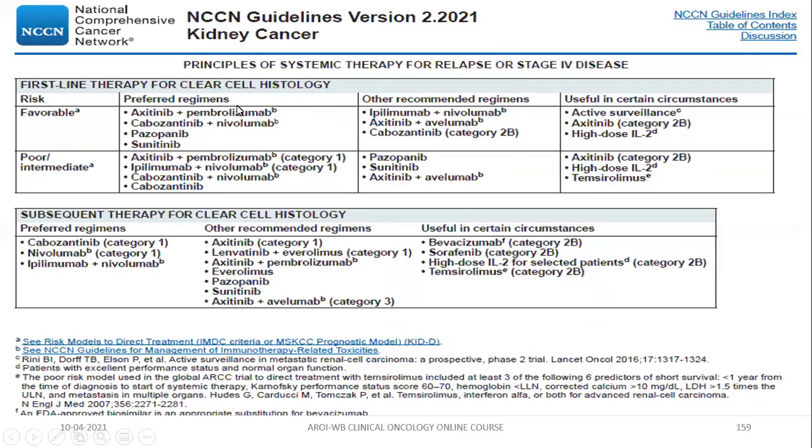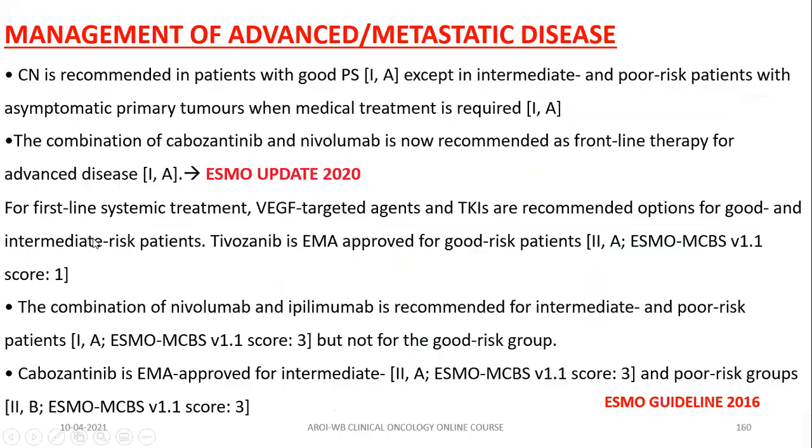Now that is also summarized in the NCCN. I just want to emphasize that in favorable risk group, again axitinib and pembrolizumab come into the picture in all risk groups. But remember that pazopanib and sunitinib can still be given in favorable risk group. For subsequent line, cabozantinib is preferred. This is the summary I already mentioned.